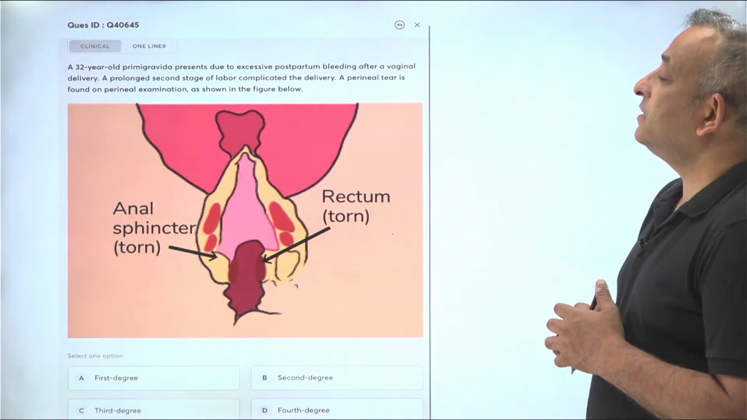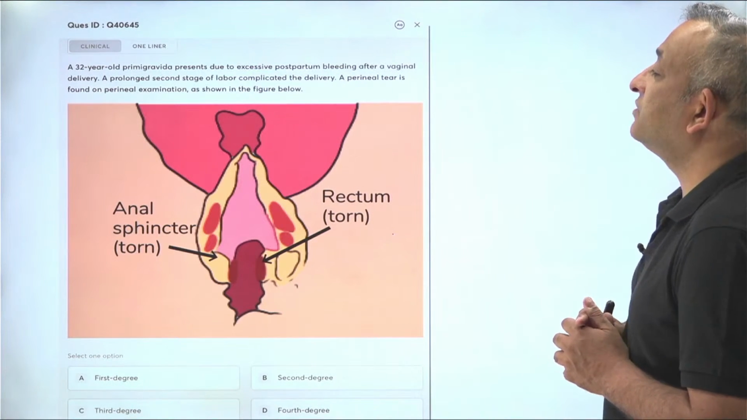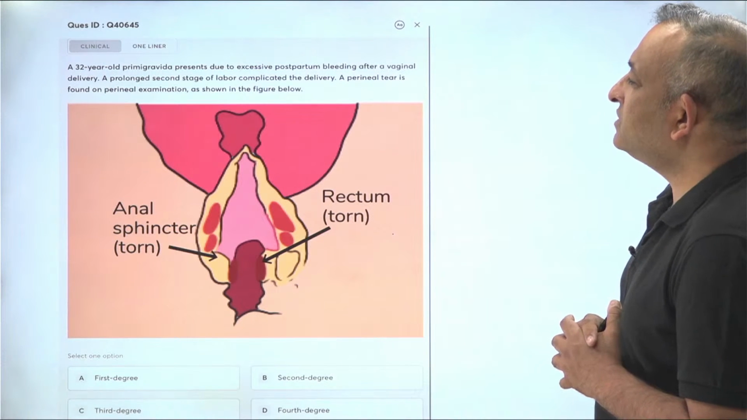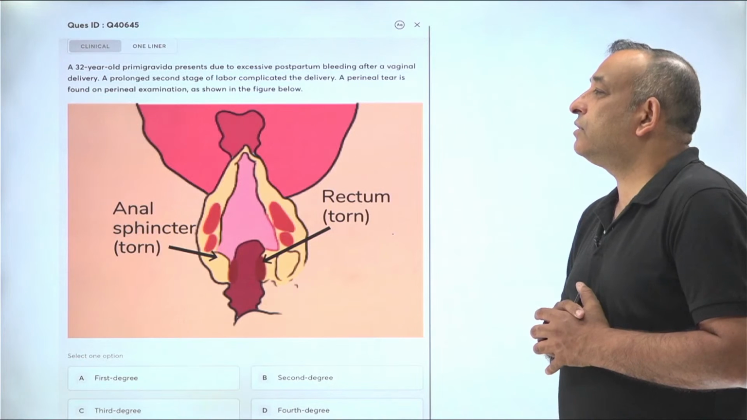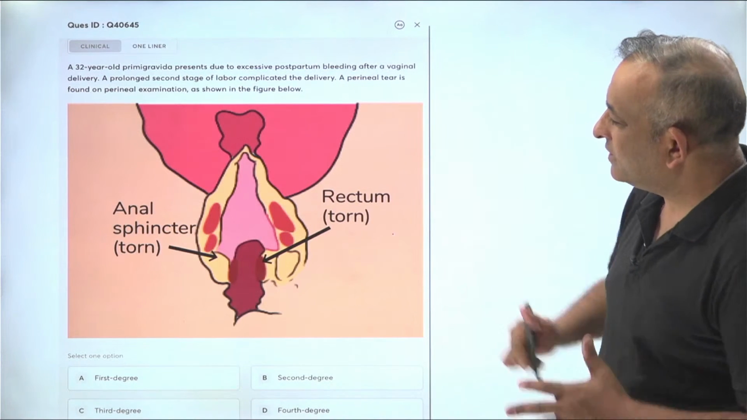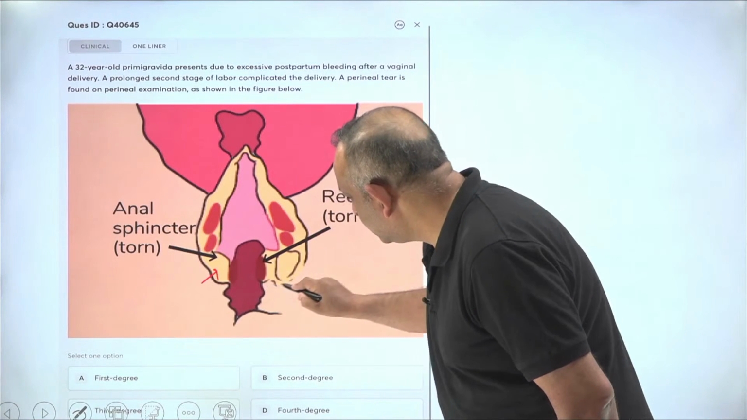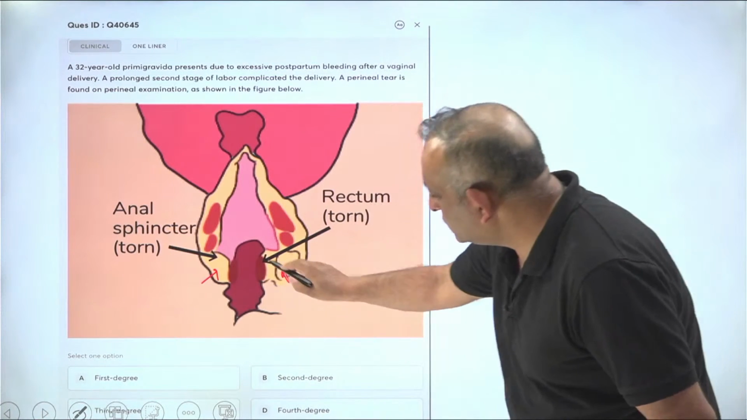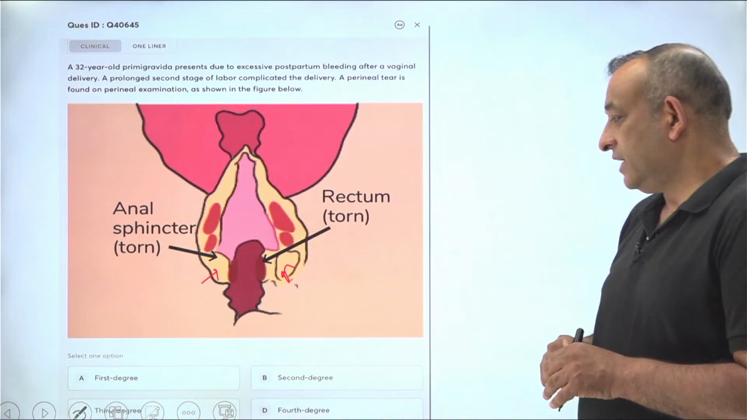A 32-year-old primigravida presents due to excessive postpartum bleeding after a vaginal delivery. A prolonged second stage of labor complicated this delivery. A perineal tear is found on examination as shown in the figure below. In this perineal tear, you can see the anal sphincter which is torn. This is the anal sphincter here, and the rectum is also torn. So the anal sphincter is torn and the rectum is too.